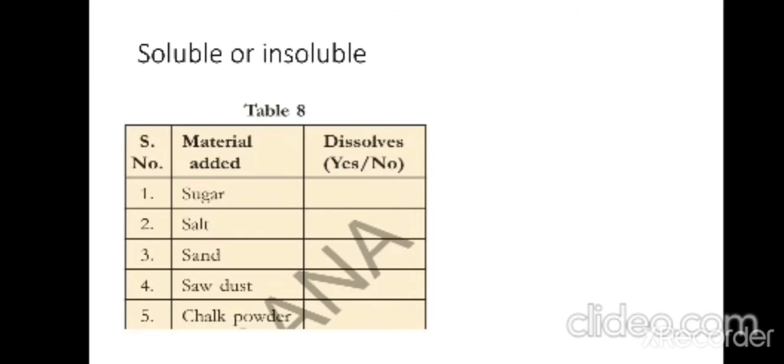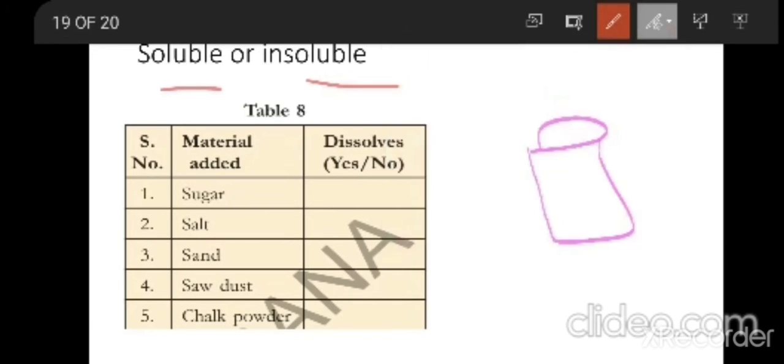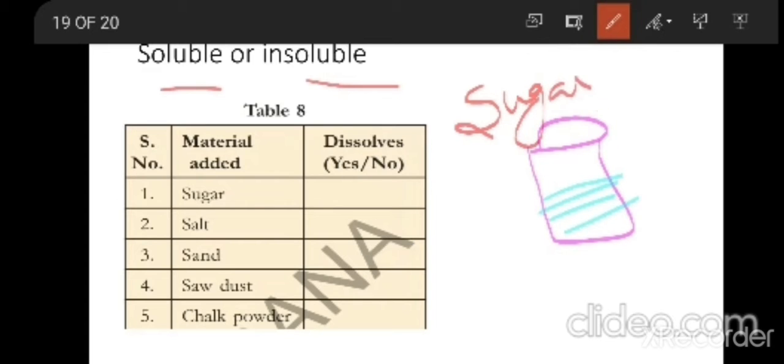So now we are going to see soluble and insoluble substances. All the materials are not soluble and all the materials are not insoluble also. A few materials are soluble and a few materials are insoluble. So what is the meaning of soluble and insoluble? I am going to take a glass of water and add a spoon of sugar to this glass of water and mix it.